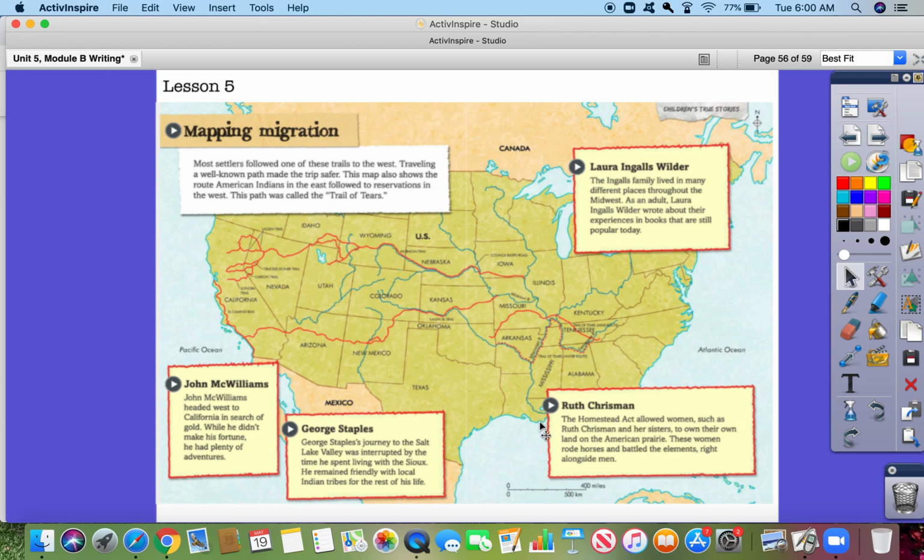The Homestead Act allowed women such as Ruth Chrisman and her sisters to own their own land on the American prairie. These women rode horses and battled the elements right alongside men. And finally, Laura Ingalls Wilder. The Ingalls family lived in many different places throughout the Midwest. As an adult, Laura Ingalls Wilder wrote about their experiences in books that are still popular today.